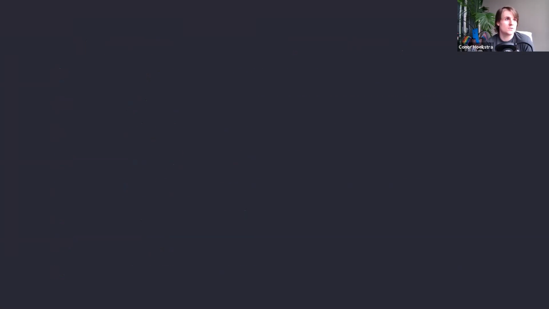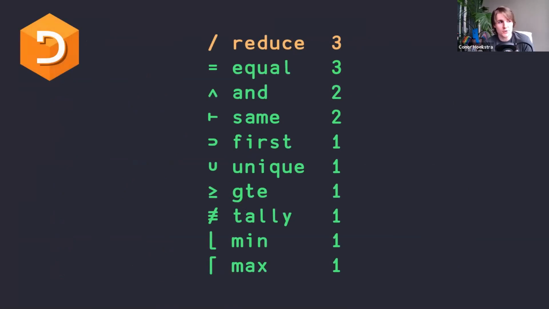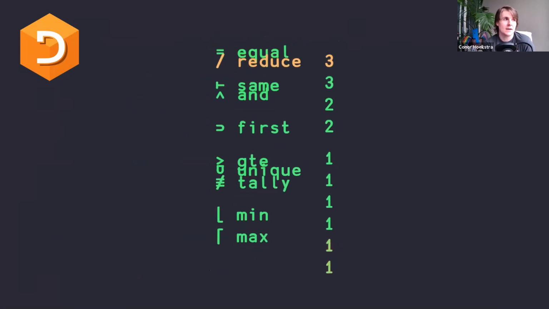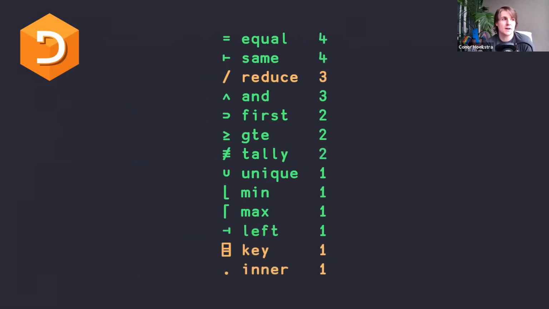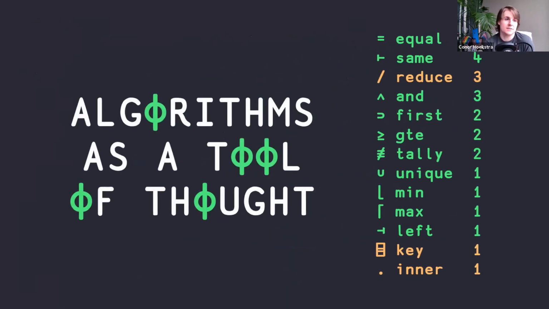So to recap, after our first 4 solutions, these are the number of operators and functions that we were looking at. After all 6, excluding the last 2, this is the full list. And these are your algorithms as a tool of thought. Having these be single symbols doesn't seem like a big deal, but when it's so easy to build up these small expressions and play around with different ways to implement this stuff, it changes the way that you think about algorithms.